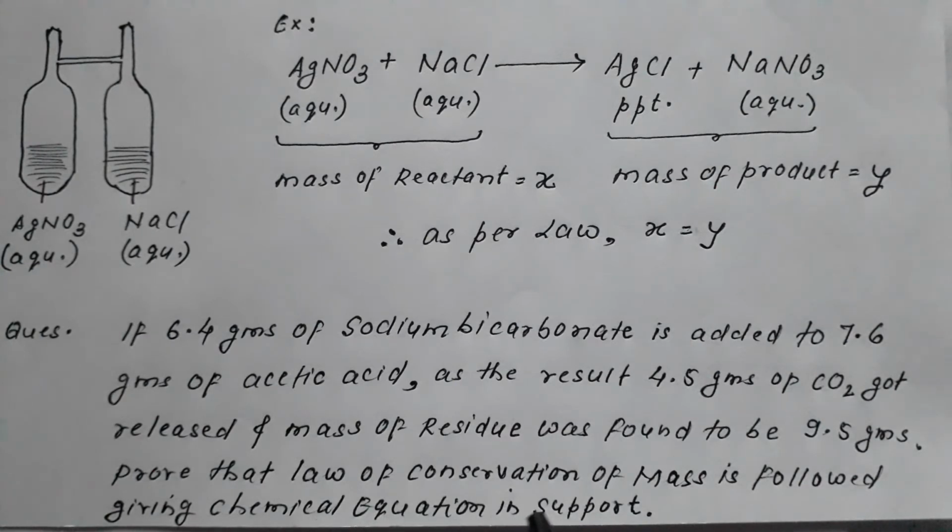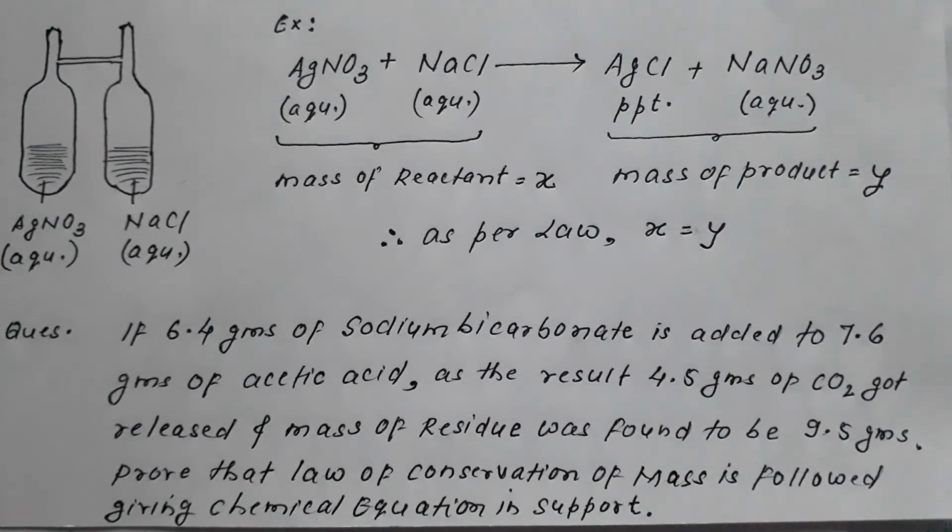Prove that the law of conservation of mass is followed, giving a chemical equation in support. So we have to prove that these values are in accordance with the law of conservation of mass. Very important, we have to write a balanced chemical equation.